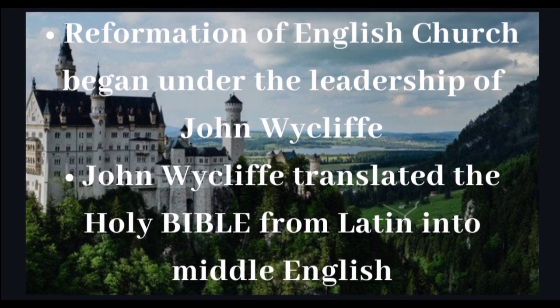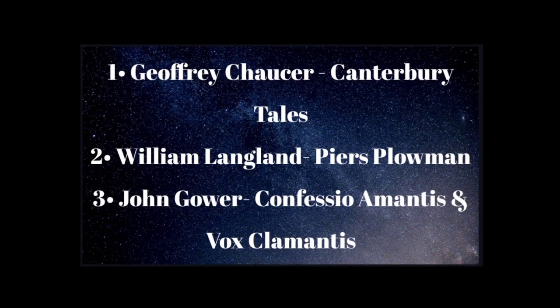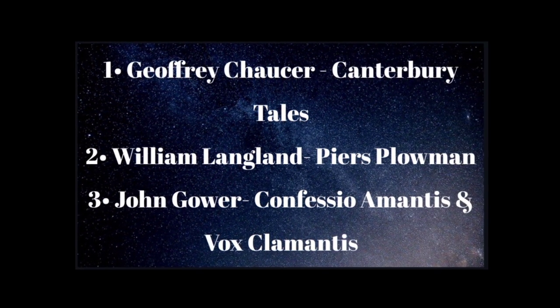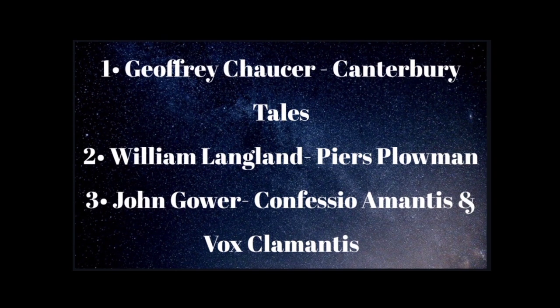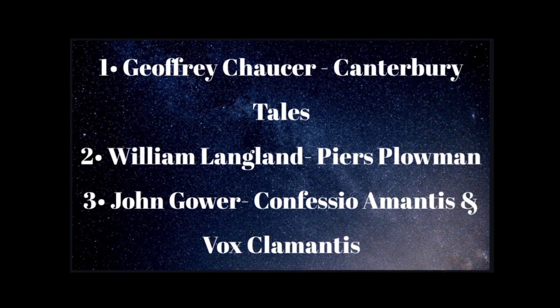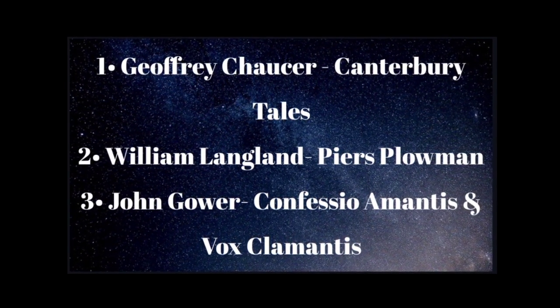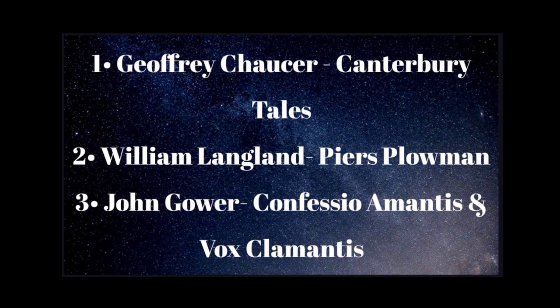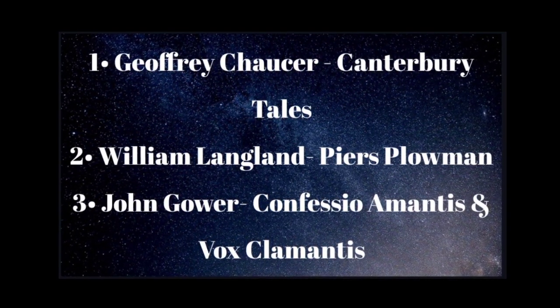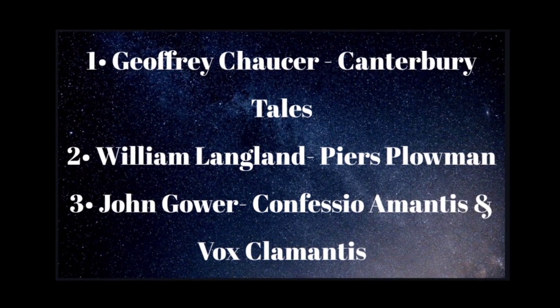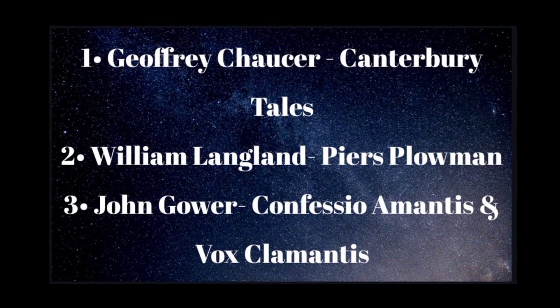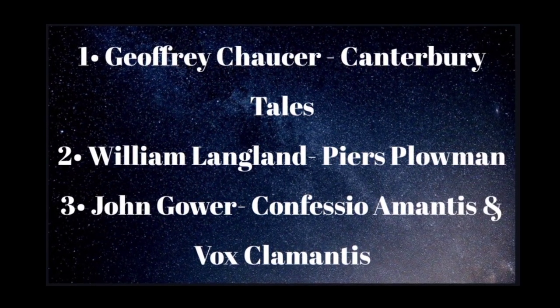So let's talk about the prominent poets of this period and their major works. The first important poet of this age was Geoffrey Chaucer, the great poet of this era who dominated this age, and his magnum opus is the Canterbury Tales.